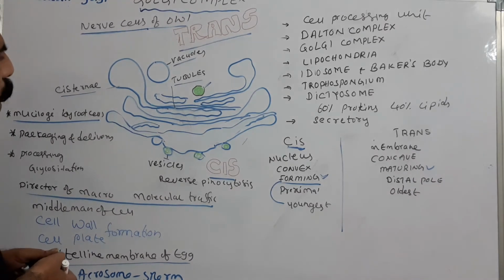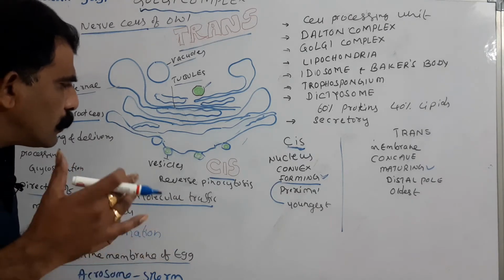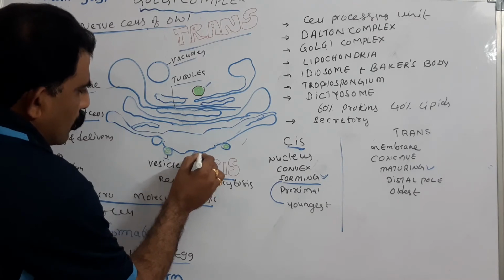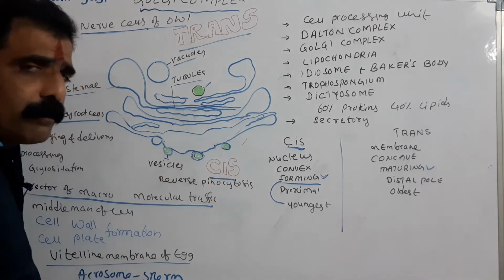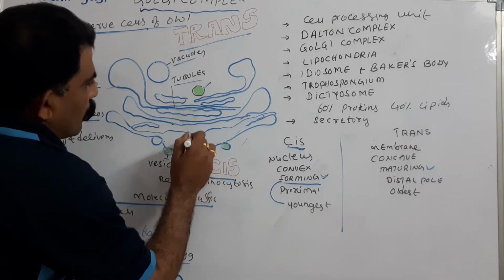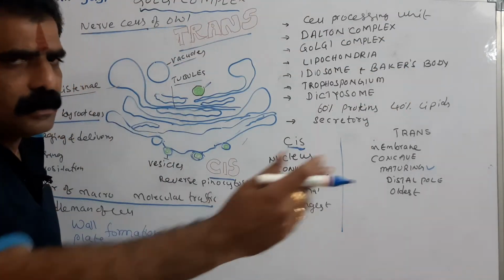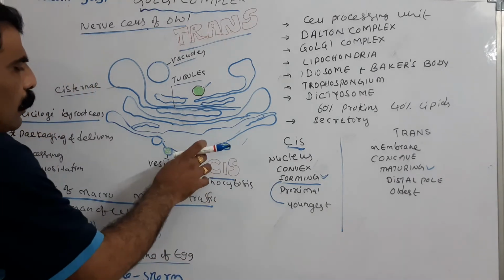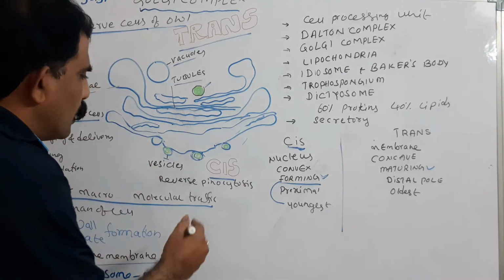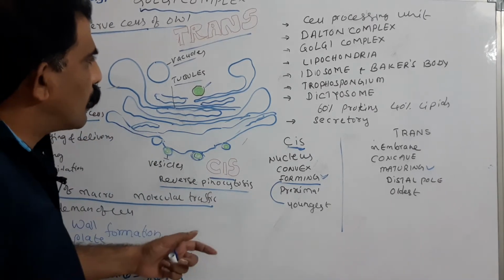And here, coming to the function of the Golgi apparatus, the materials that are secreted by the endoplasmic reticulum are packed into the vesicles like this. Vesicles are forming, which are loaded with the product of endoplasmic reticulum, and these are transported through the Golgi complex, transported out of the cell or within the cell. Through the reverse pinocytosis, these are transported out.